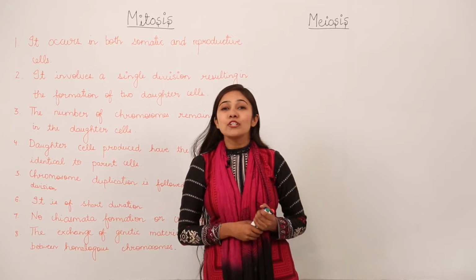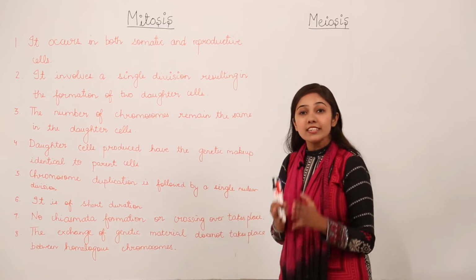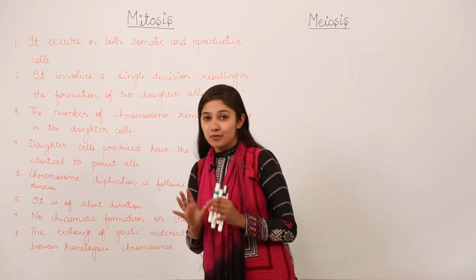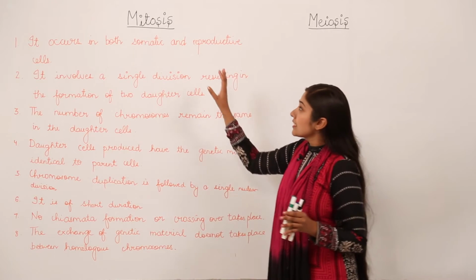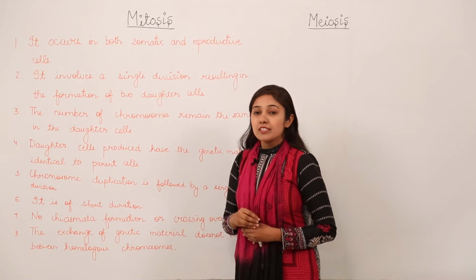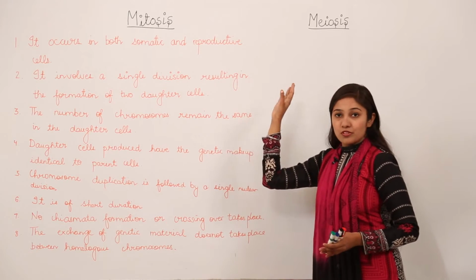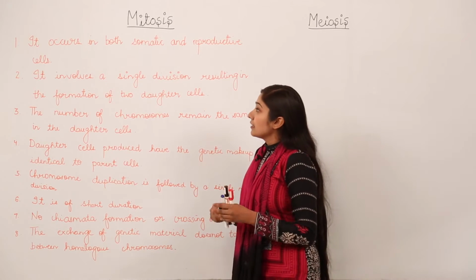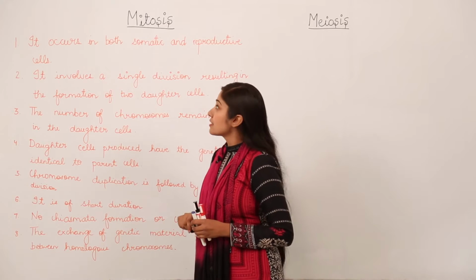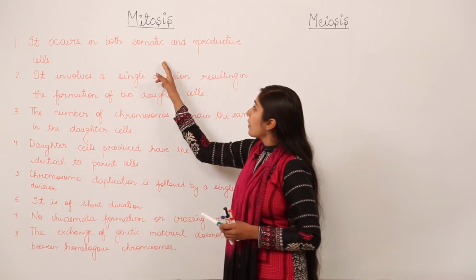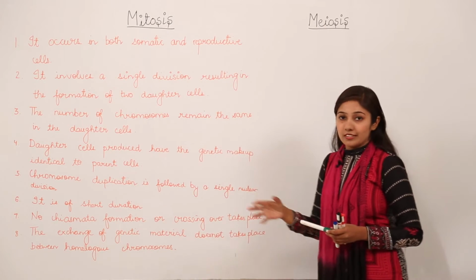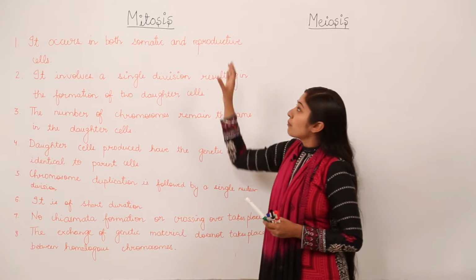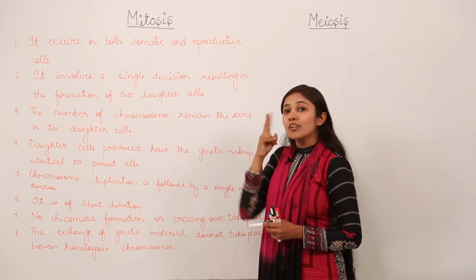From an examination point of view, let us discuss the major differences between mitosis and meiosis. We have already discussed mitosis in detail, but let us discuss the basic differences. The first major difference is that mitosis occurs in both somatic cells and reproductive cells. So here mitosis is occurring in both types of cells.